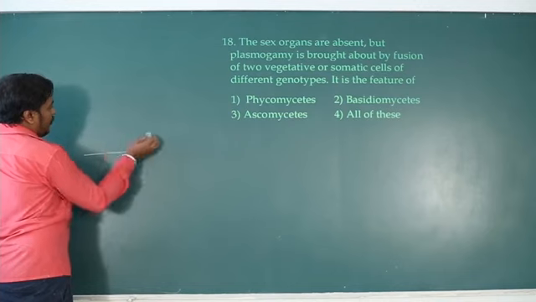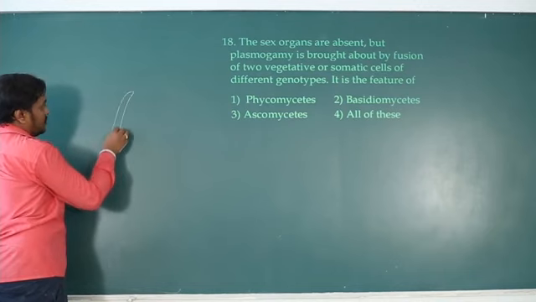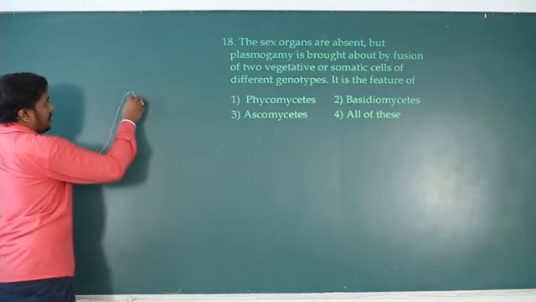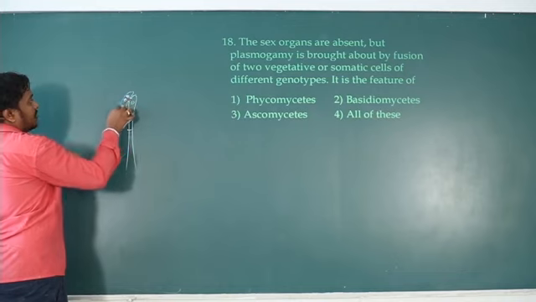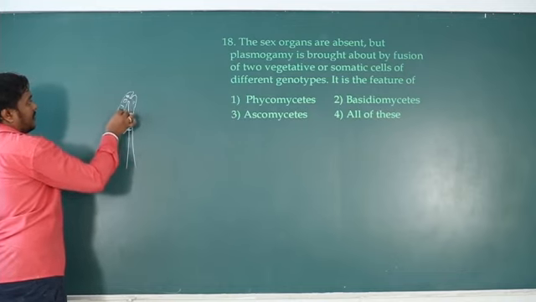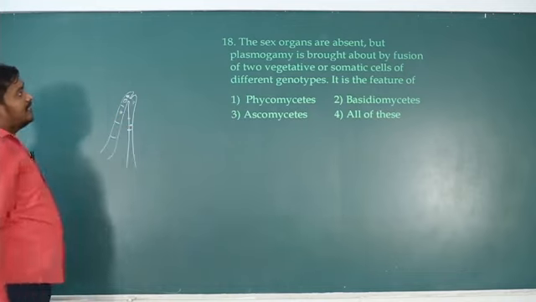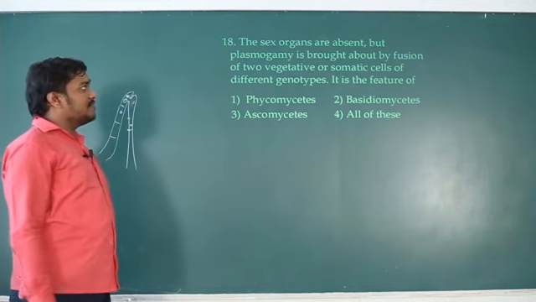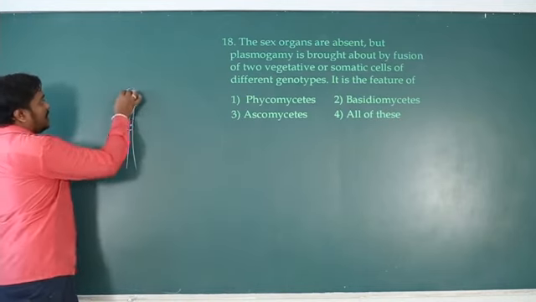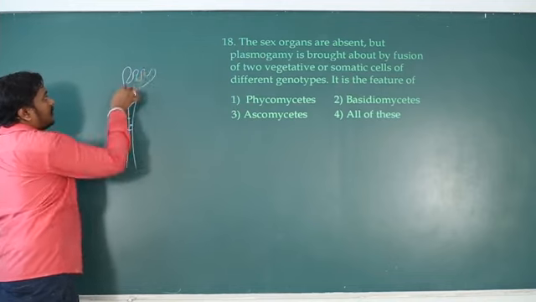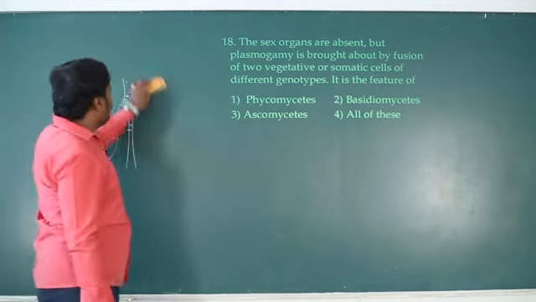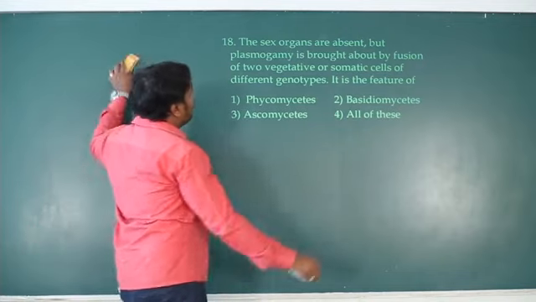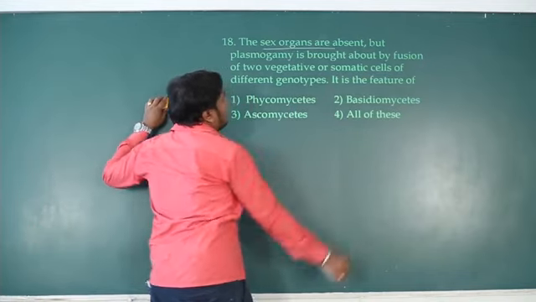Two hyphae can fuse. This is one hypha, this is another hypha, they come in contact and dissolve, then plasmogamy occurs and karyogamy is delayed. Two vegetative or somatic cells of different genotypes fuse and develop into spores. Four spores are formed. So this is the feature. Specific sex organs are absent.